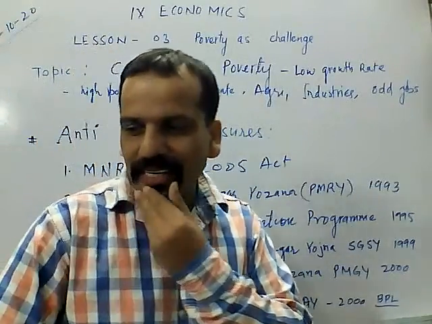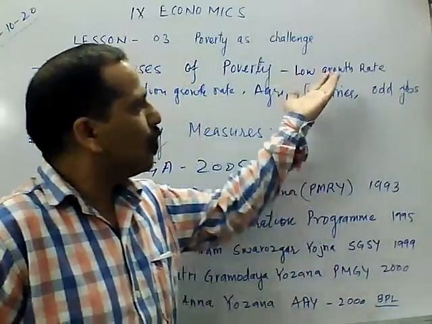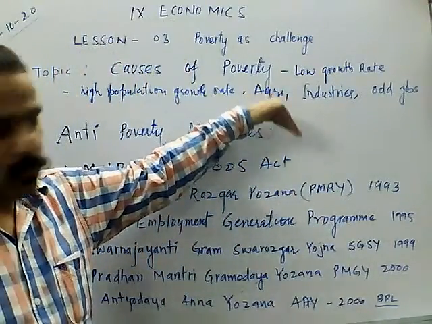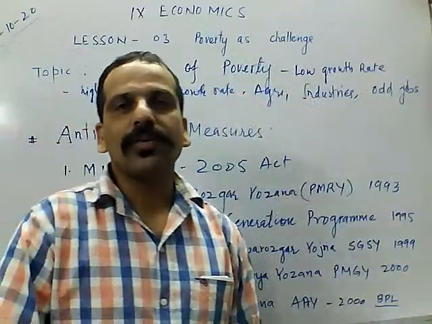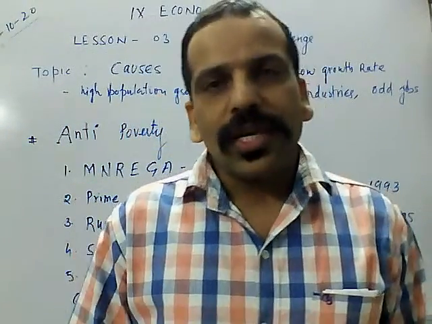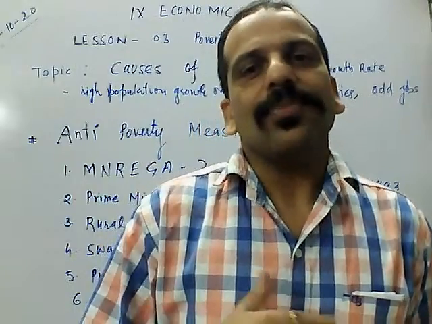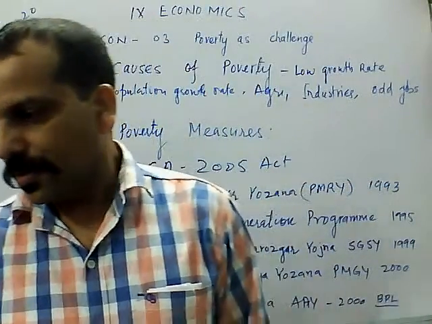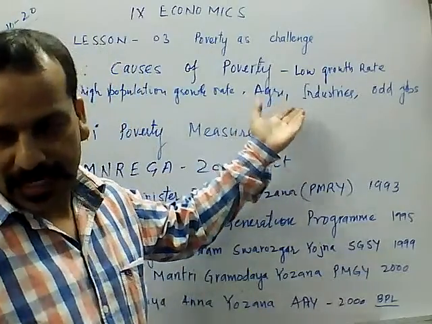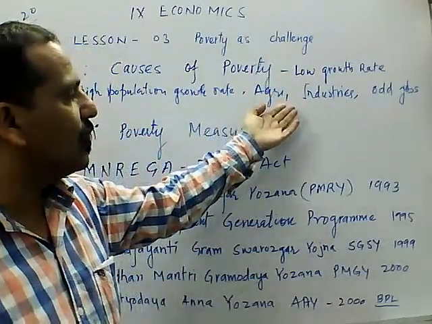So are you getting the point? That means these are causes for the poverty. So in the agriculture sector, the growth rate was low, which means production and productivity were low. When there was a green revolution in the 60s, at that time there was a bumper growth rate, and production and productivity per hectare increased, but before that it was limited.